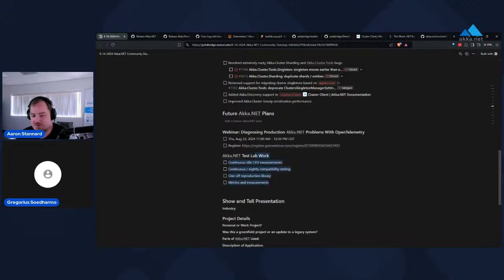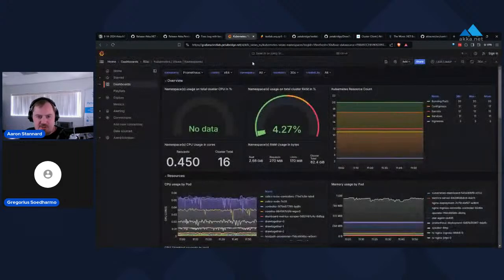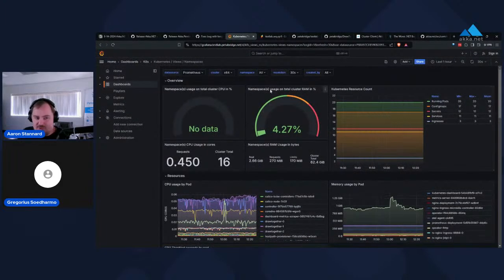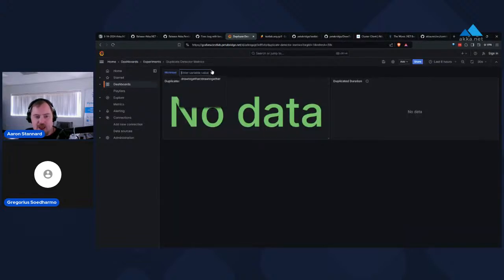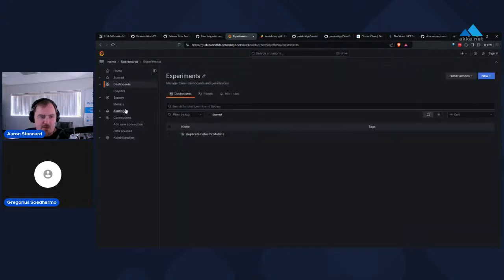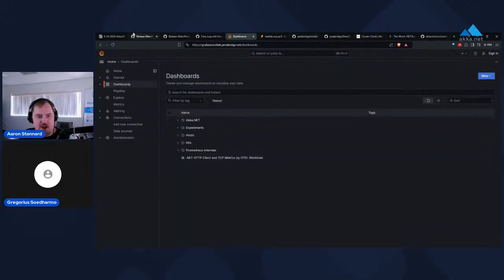And then finally, I did want to talk a little bit about our test lab. I mentioned this a bit in our July community stand up. I have our live Grafana dashboards here for some of the stuff that's running inside our lab environment right now. Looks like the only thing I have in our lab currently is our DrawTogether sample, which is what we used for our webinar about Akka.NET and Blazor. So that's all running in there.